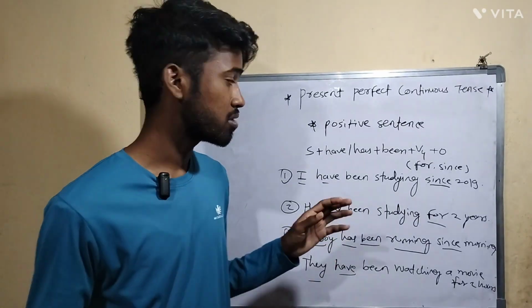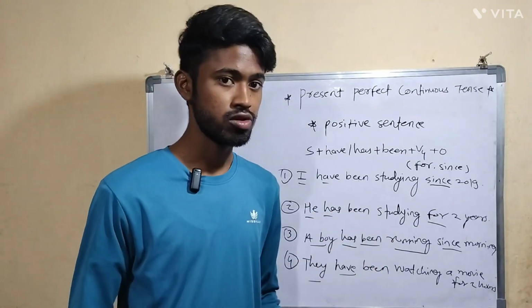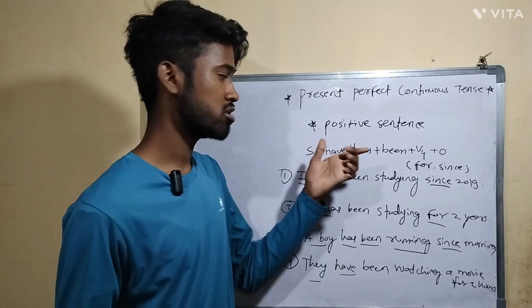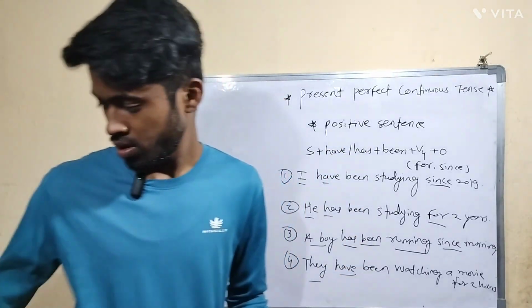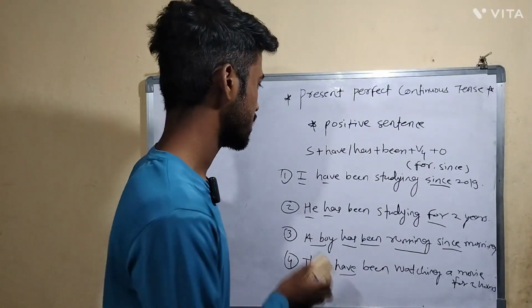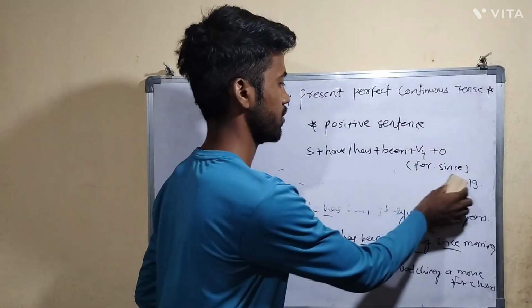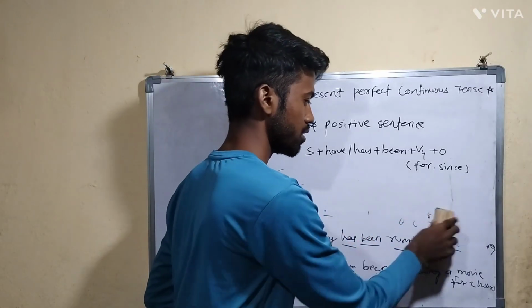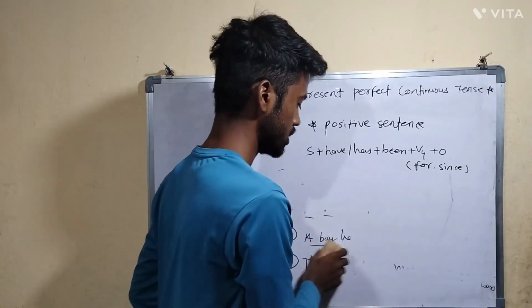Now let's discuss negative structures. Okay, so this is all about the positive structure. Now we will see the negative sentence structure. In that there is nothing tricky, only a few things we have to modify. The same prepositions we will be using there, and we have to change only a few things.